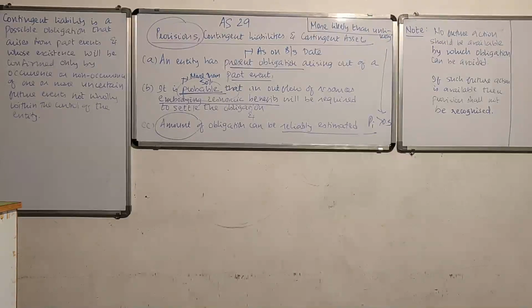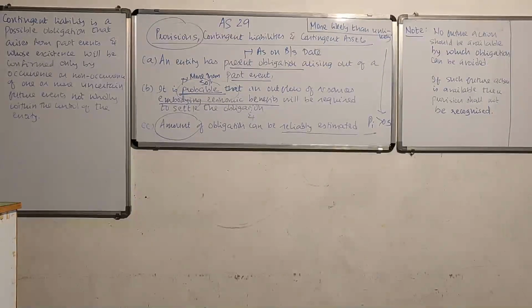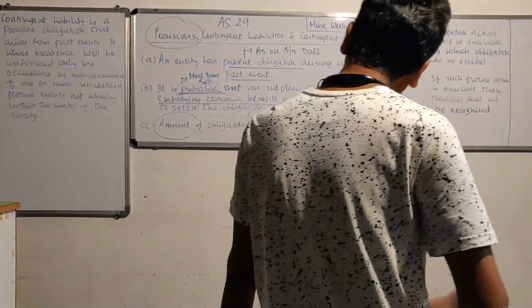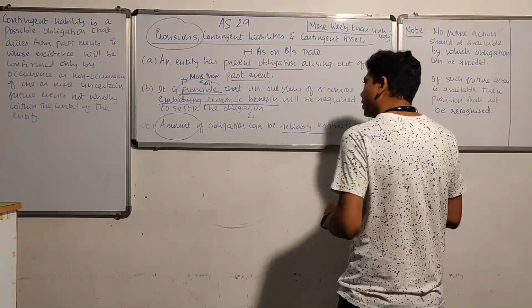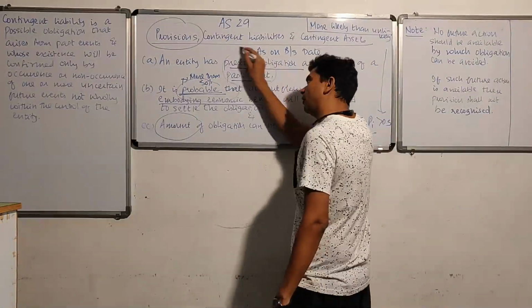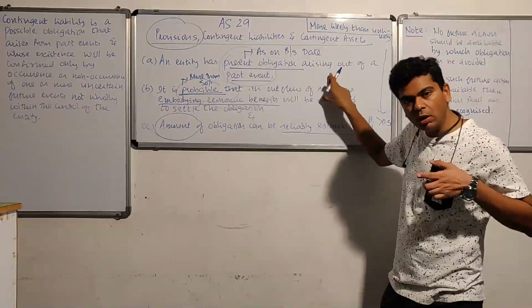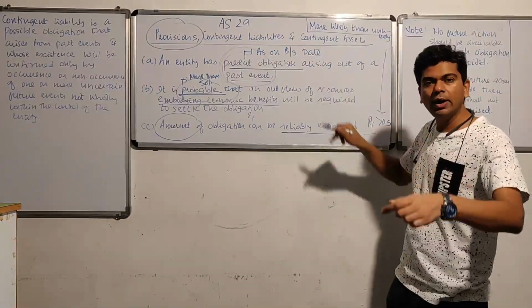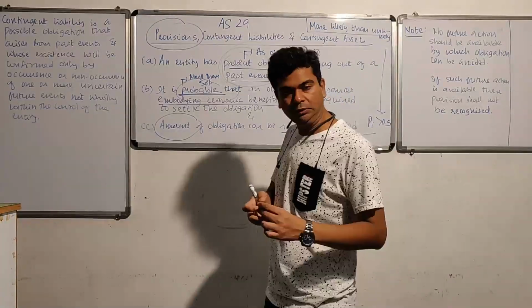Once you come to the conclusion that yes, all the three conditions are getting satisfied, then again ask yourself one more check, okay? Is some action available in future by which I can avoid the obligation? And if your answer is yes, then do not recognize the provision. And if you come to the conclusion that irrespective of what you do in future, you cannot avoid the obligation arising on account of something already happened in the past, go ahead and recognize the provision.